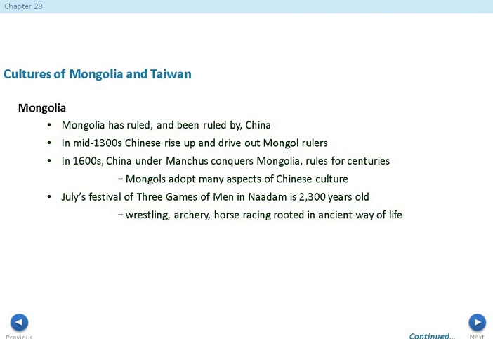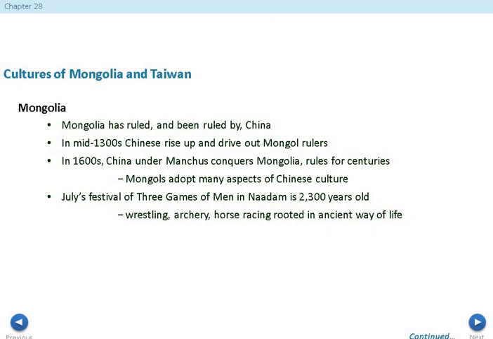Now, Mongolia is going to be an interesting country as well, because they do not have a superiority complex over China, and they don't want China to have a superiority complex over them. I equate this to countries in Central America, places like Guatemala, Belize, El Salvador. If you were to call those people Mexican, they would get rather upset because they're not from Mexico. They are from Guatemala, Belize, El Salvador. Completely different country, similar culture, but not the exact same.